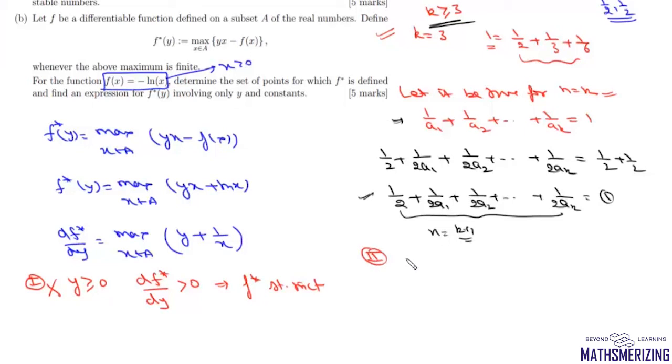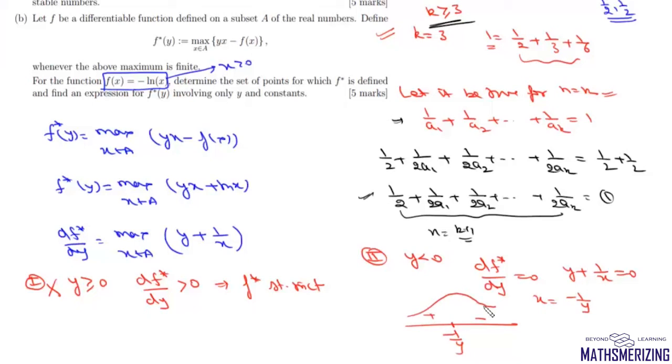Now when y is less than 0, if we find its critical point, we can write df star upon dy equals 0. So from here we get y plus 1 upon x equals 0, so x is minus 1 upon y. Since y is negative, minus 1 upon y is positive. So it will have a local maximum at x equals minus 1 upon y.